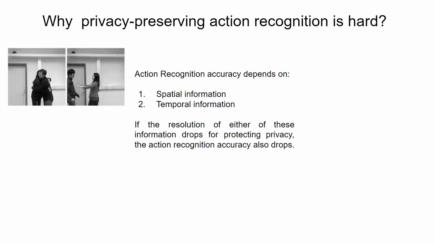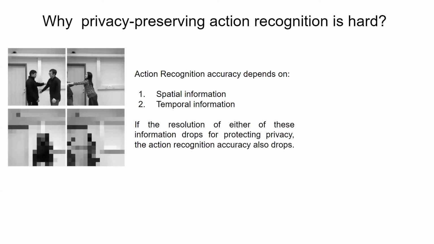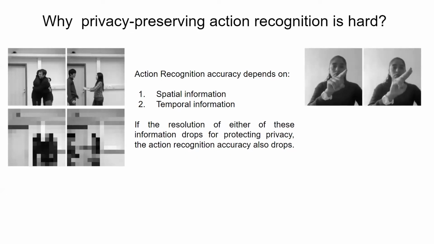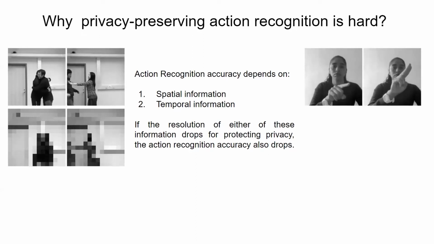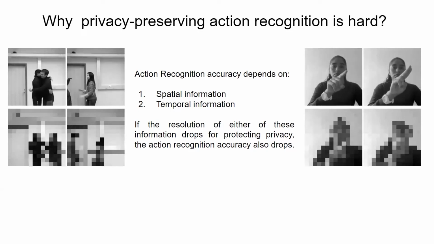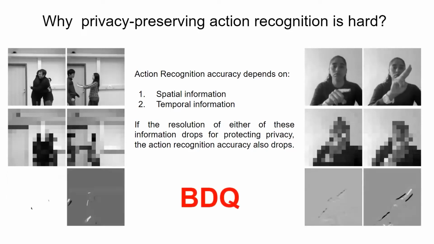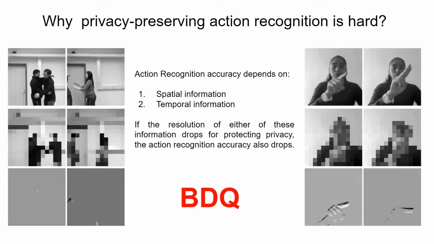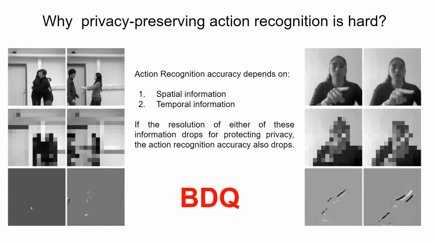Here in the left example, downsampling may work for privacy preserving action recognition. However, in the right example, it may not work since the information about the number of fingers is lost. To solve this issue, we propose BDQ encoder that preserves both spatial and temporal information for action recognition while protecting actor visual privacy.